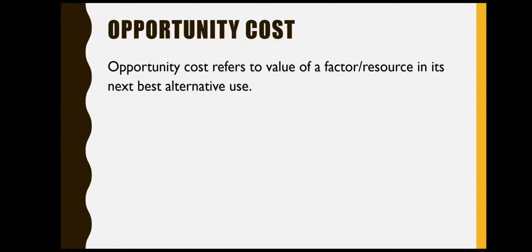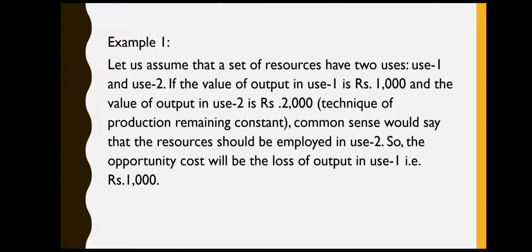Next, we studied about opportunity cost. Opportunity cost refers to value of a factor or a resource in its next best alternative use.